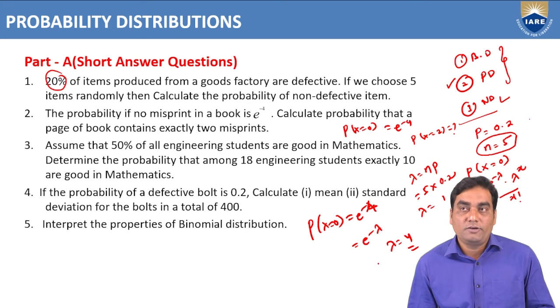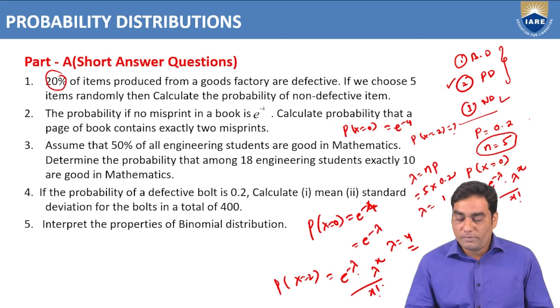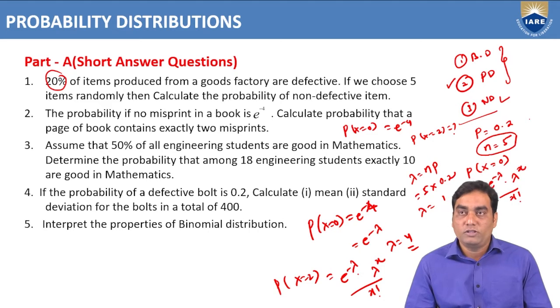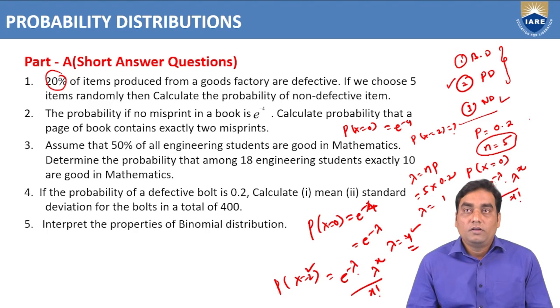That means lambda equals 4. Then you can find P of x equal to 2 by using the formula e power minus lambda into lambda power x by x factorial in Poisson distribution. We know the x value 2 and lambda value 4, so you can get the value.